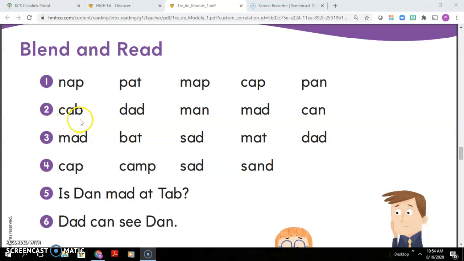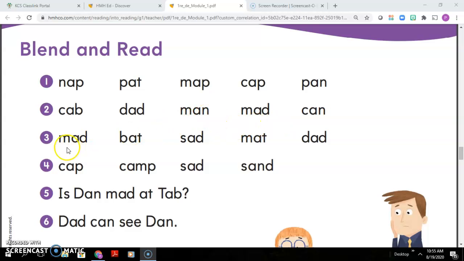All right, here do we have any words that begin with the same consonant? Well, we have cab and can. They begin with the consonant C. And we have man and mad. They begin with the consonant M. All right, do we have words that end with the same consonant? How about dad and mad? They rhyme, don't they? They have the same word family, A-D. And let's look at man and can. They too end with the same word family, A-N.